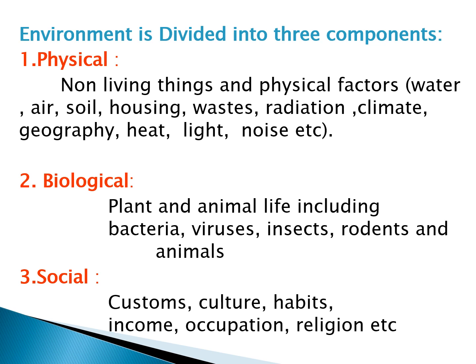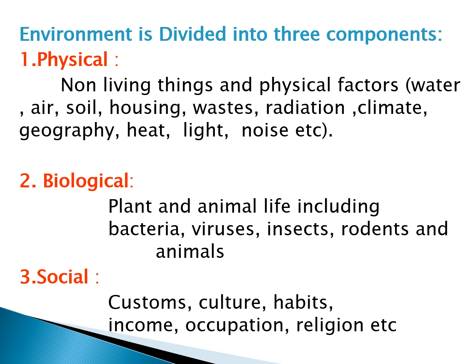Number two, biological. The biological component of the environment includes plants and animal life, including bacteria, viruses, insects, rodents and animals. These biological components greatly affect human health. The microorganisms spread diseases in humans. So the biological component of the environment also has a great importance in our environment.